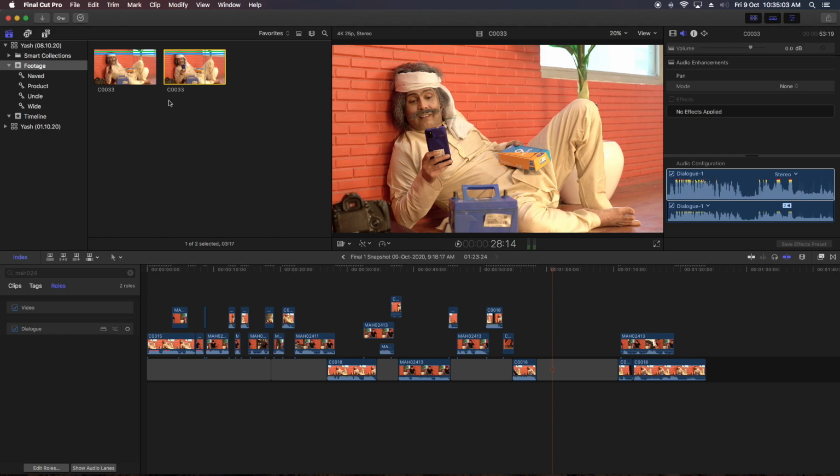Now I do not have to go to that previous browser window. I can only search my OK shots. This is the better way to find our shots. First of all, I go to the browser, I check all the dialogues, I mark them as favorite, and then I only edit these favorites into my edit.